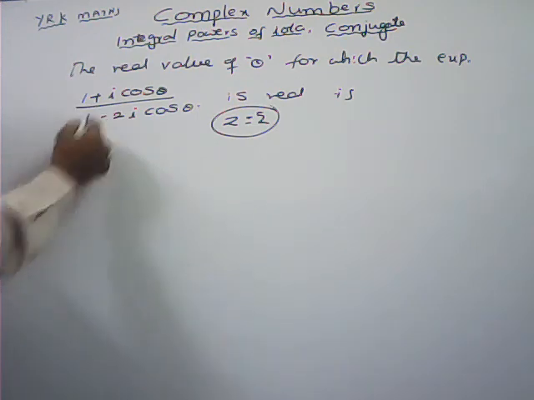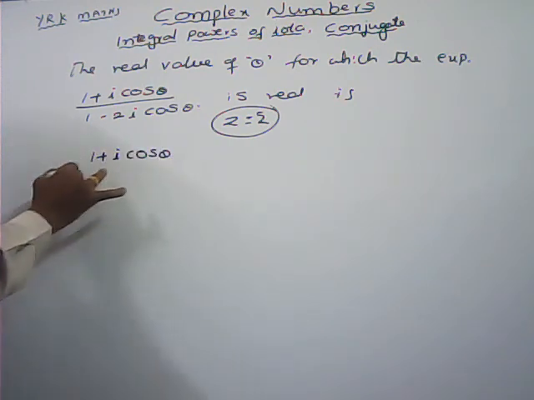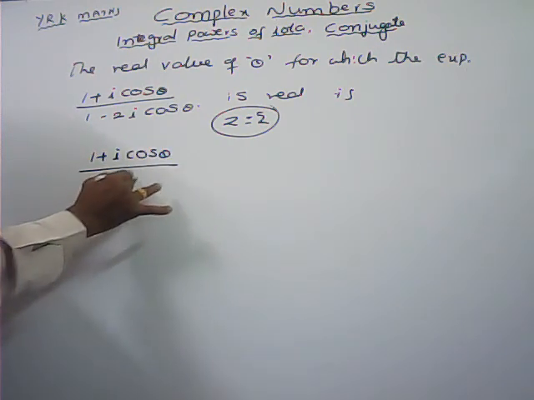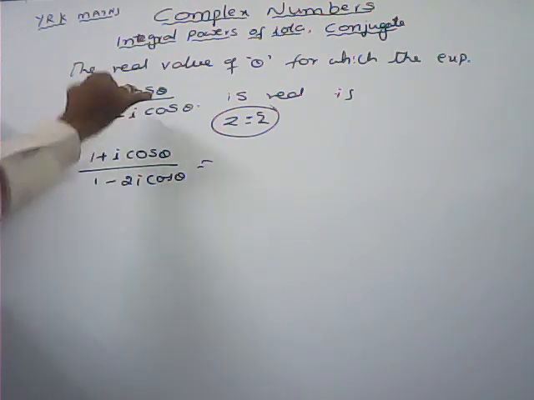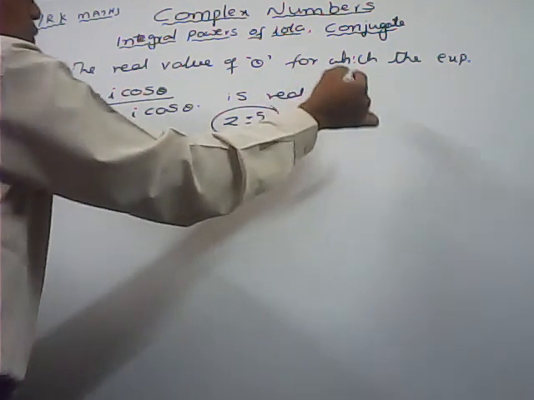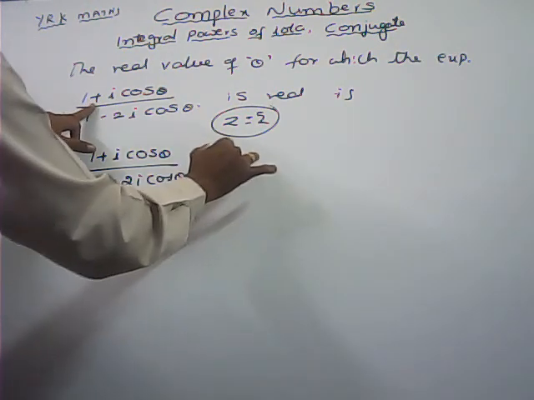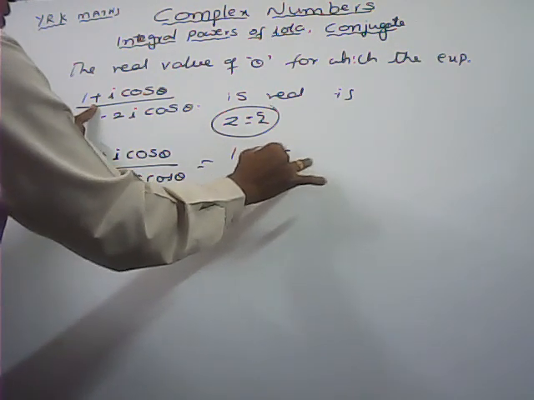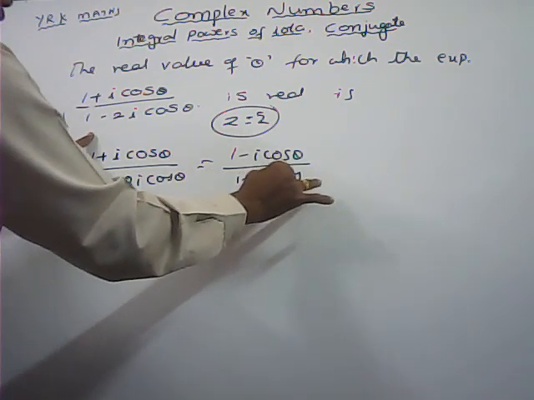What about z here? 1 plus i cos theta whole by 1 minus 2i cos theta. For z1 by z2 whole bar, we can write z1 bar by z2 bar. What is the conjugate of this one? 1 minus i cos theta whole by 1 plus 2i cos theta.